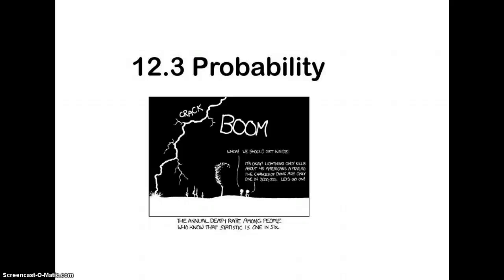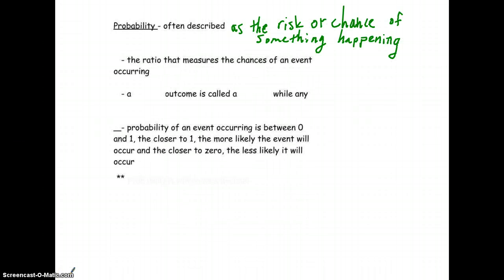Welcome to 12.3 probabilities. Today we're going to talk about when we're in a certain position, what the probability of certain events happening is. Now, probability is often described as the risk or chance of something happening. So, will it happen? Will it not happen? Also, it can be the ratio that measures the chances of it happening. So on that first slide, it said only so many people get struck by lightning. So here's the chances that it could occur.